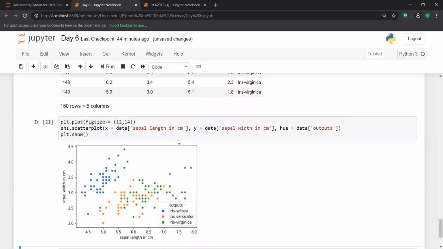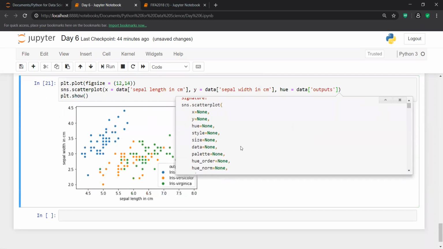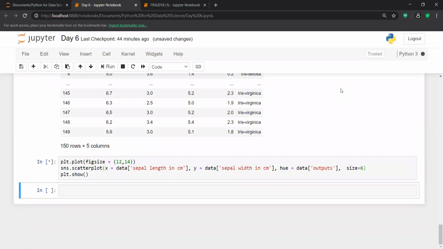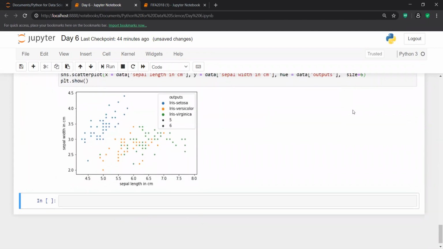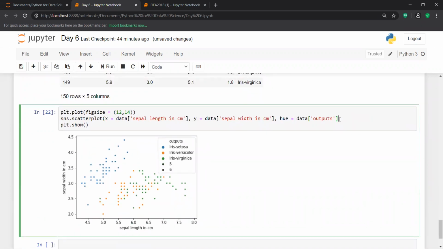I give some range, but it is not able to increase it. Maybe there is something, a size attribute. If I try to increase the size, let me check whether I'm able to do it or not. It is not giving me any good response.